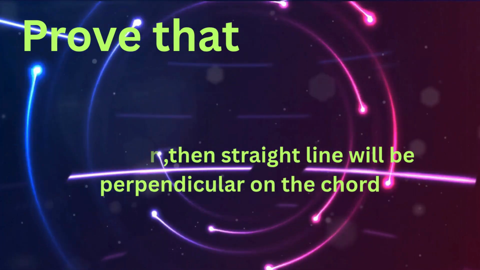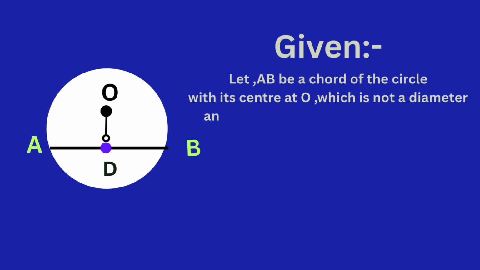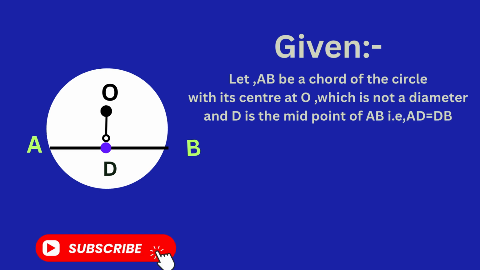Let AB be a chord of the circle with its center at O, which is not a diameter, and D is the midpoint of AB, that is AD equals DB. To prove OD perpendicular to AB, that is OD is perpendicular on the chord AB. Now construction: join OA and OB.